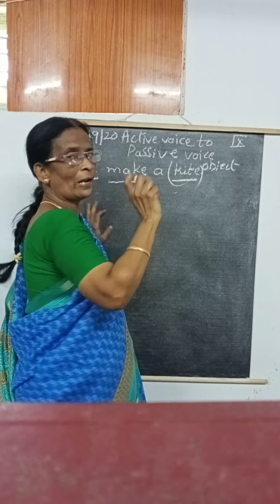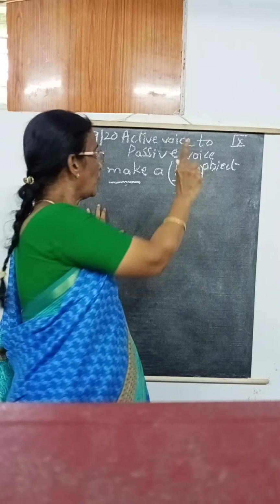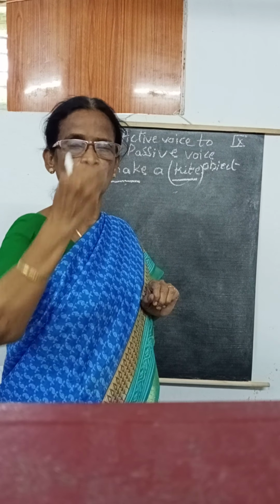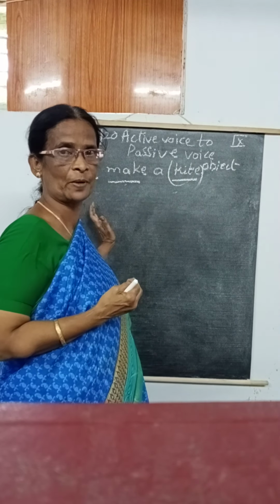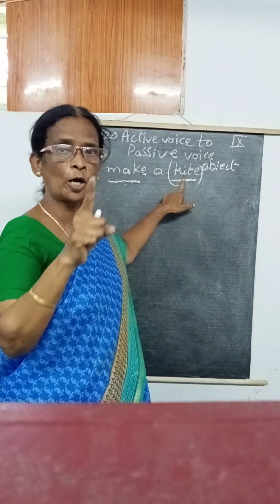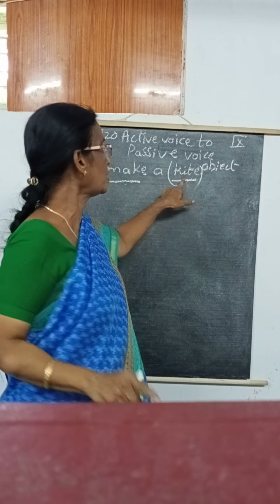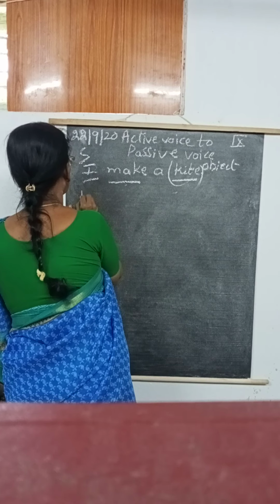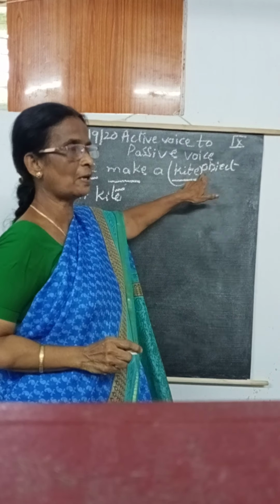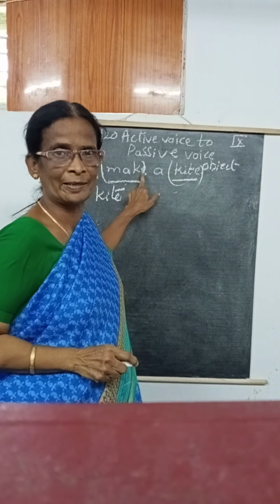A kite. So while you are changing active to passive voice, you have to remember whether the object is singular or plural. Because when we are changing, the object comes to the subject place, and we write the helping verb with the help of this. Singular helping verb is different from the plural helping verb. So here, a kite, the object comes to the subject place. A kite, make, present tense.